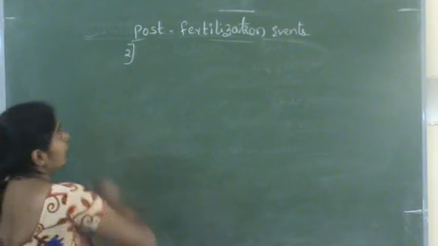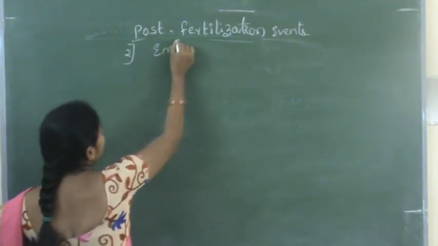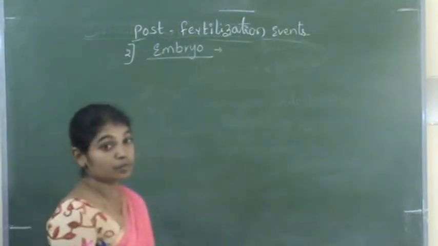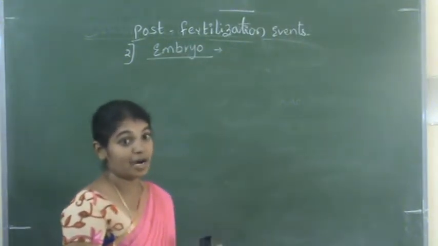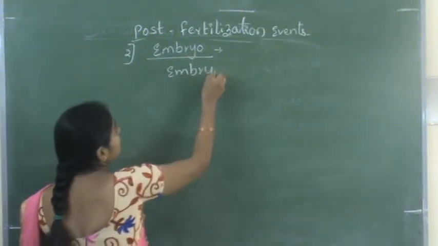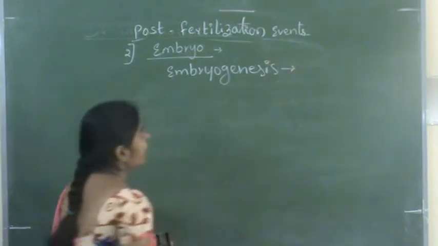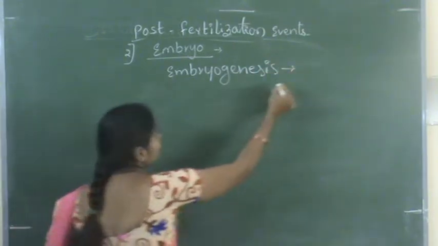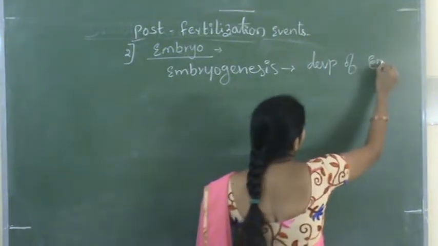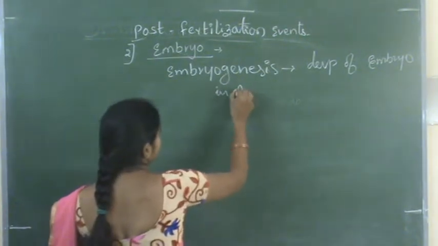And the second post-fertilization event is embryo development. The development of embryo is called embryogenesis. Embryogenesis is the development of embryo in angiosperms.